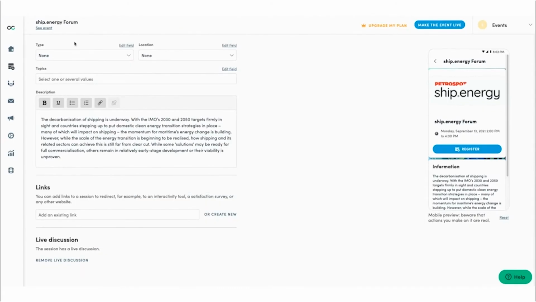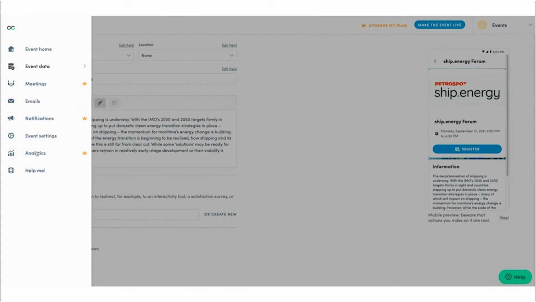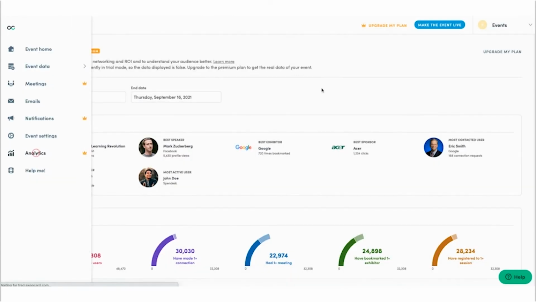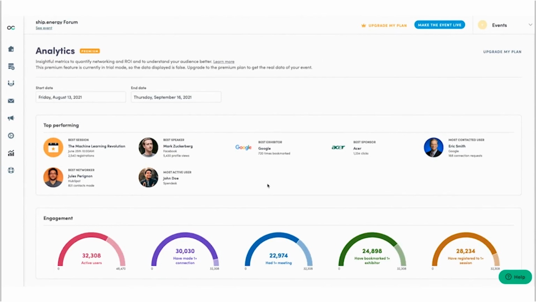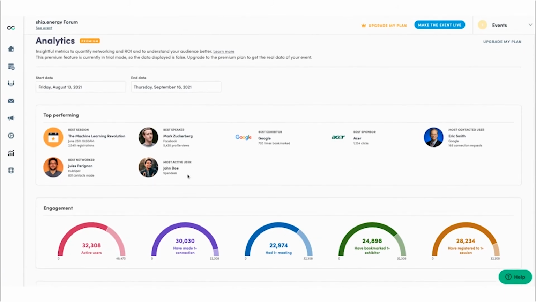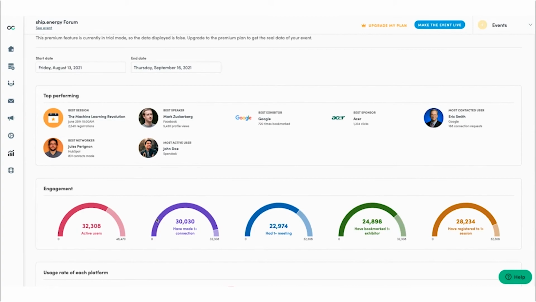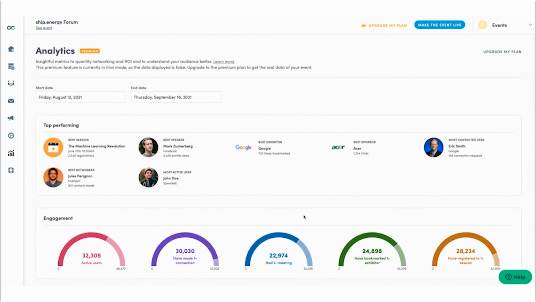The last thing I need to show you is the analytics section. So this will take us to the analytics dashboard, which gives you an overview of the activity on your event site. So you can just see what people are doing and how they're using it and what they're looking at. And then you will also be able to download detailed statistics. So a button will appear here in the top right-hand corner for you to do this, and you'll be able to download all that juicy information at any point that you would like to.